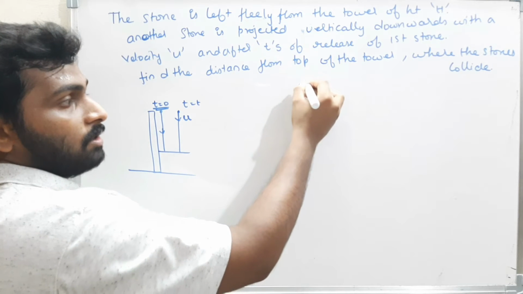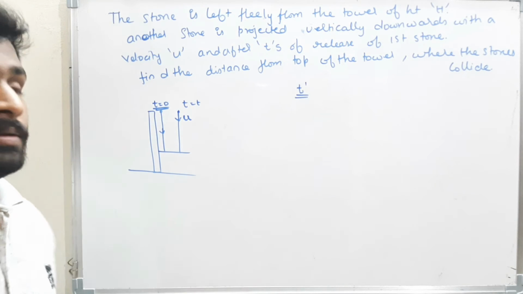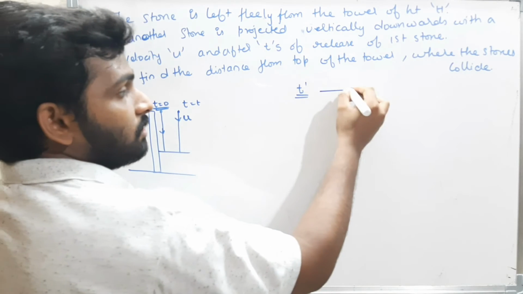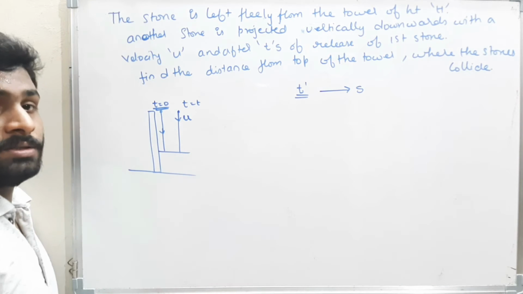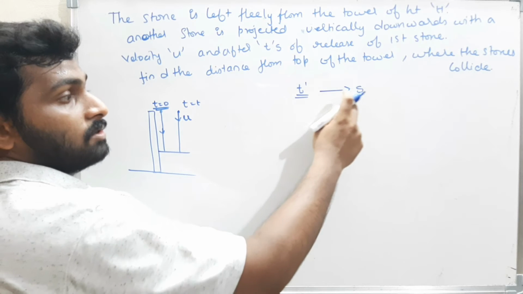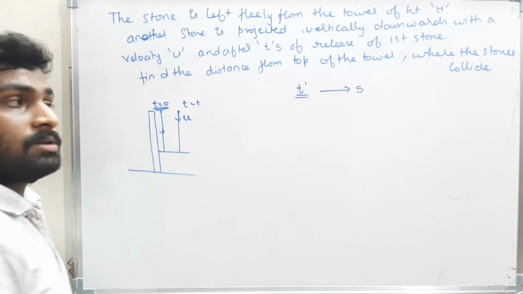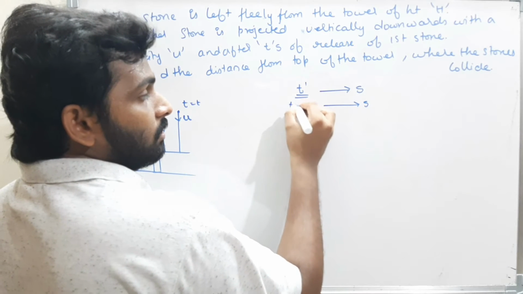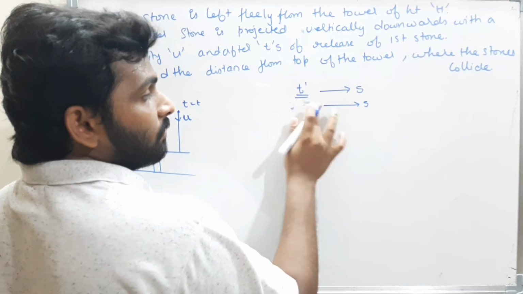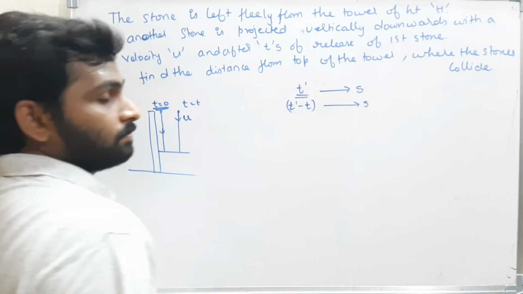That means in a certain time t dash, the first stone travels a distance of s, and the second stone travels a distance of s in time t dash minus t seconds.